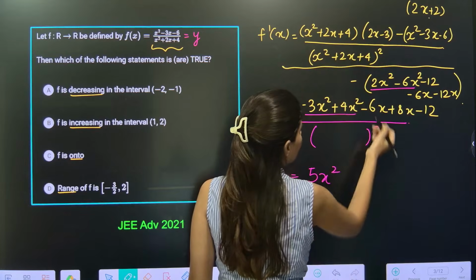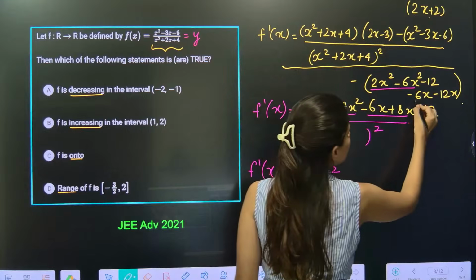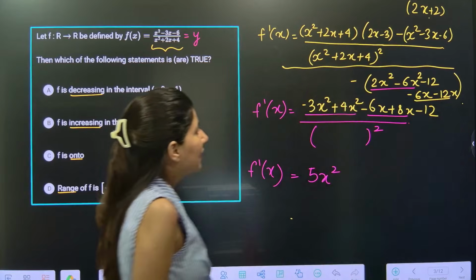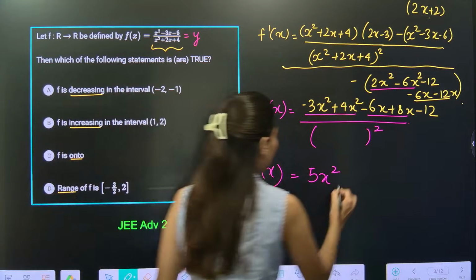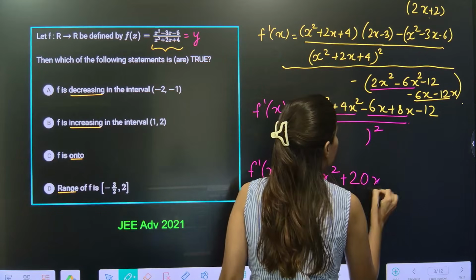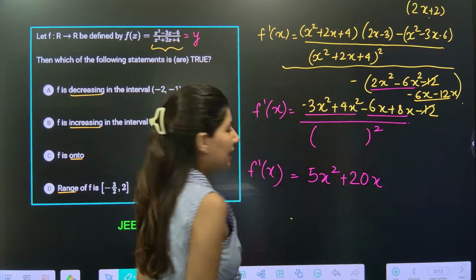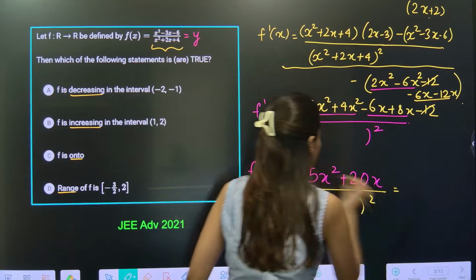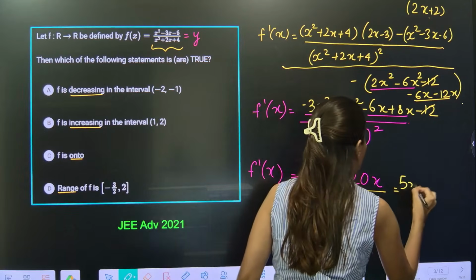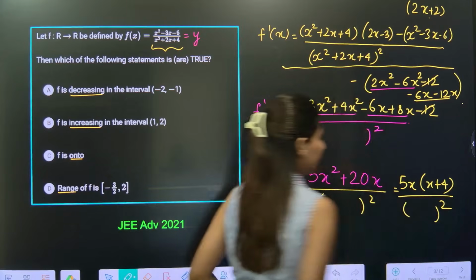Okay. Now what about this? This is plus 2x and this is minus 18. Correct? So plus 18. 18 plus 2, 20. So plus 20x. And over here plus 12 and minus 12 is getting cancelled out, correct? And there is a square term over here. If I take 5x common, what do I get? 5x times x plus 4 upon a squared quantity, correct?